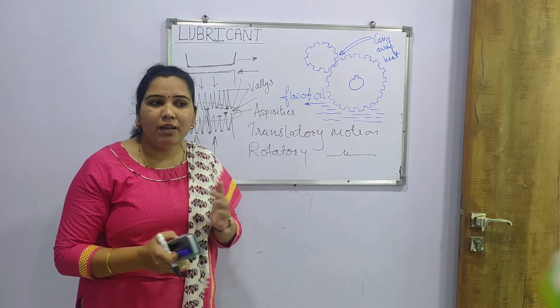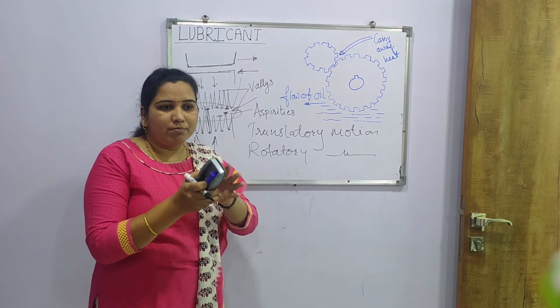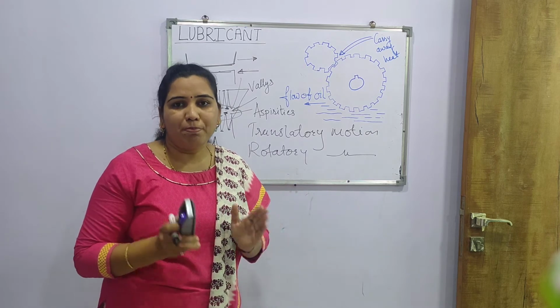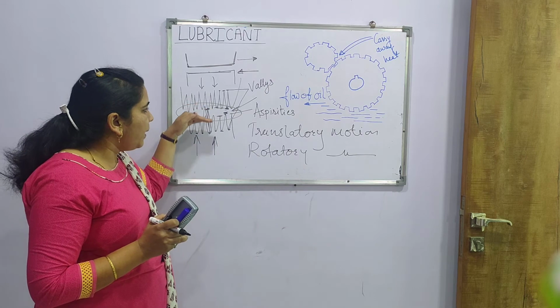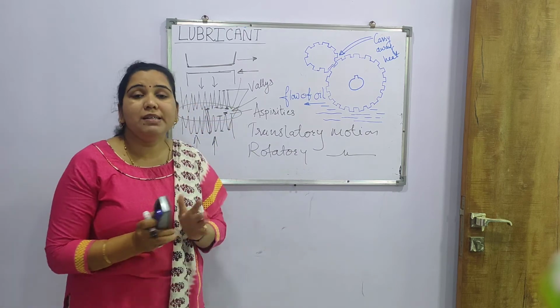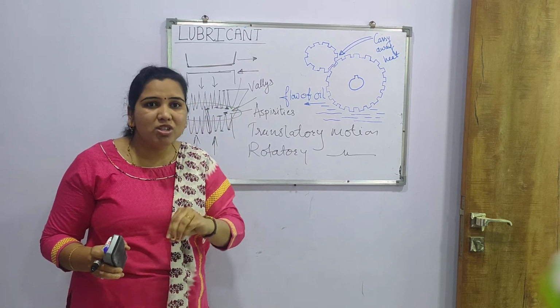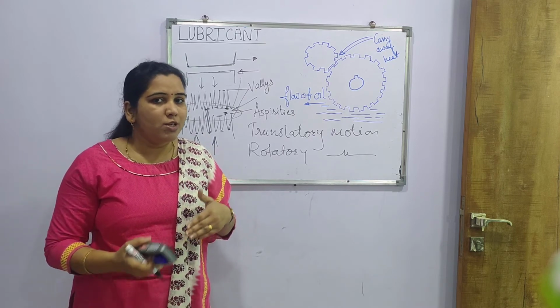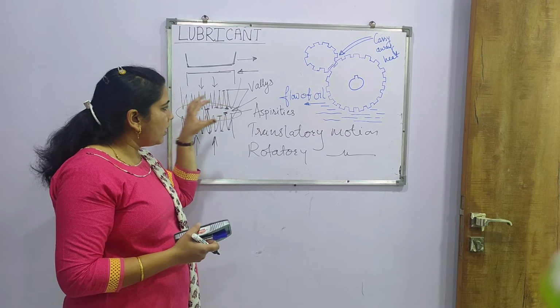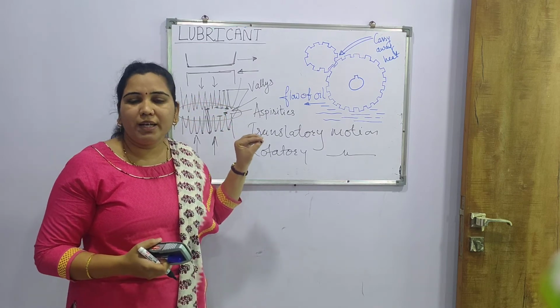It acts as a seal, meaning it doesn't allow the two parts of the machine to move away from each other. It keeps the asperities away from each other, keeps a distance between the two parts, and increases the motion. This is the role of the lubricant.